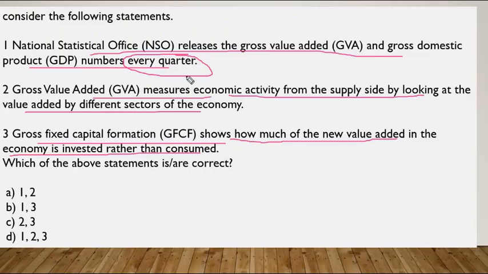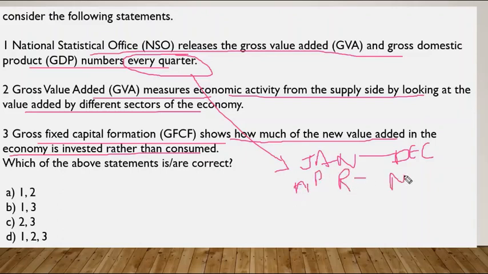Okay, so usually for us the year starts at January and ends at December, right? But in an economic cycle, the actual economic cycle starts at April 1st. So it will be April to March of next year. So this is how the economic cycle goes, and one cycle consists of 3 months. Okay, so there will be four cycles.